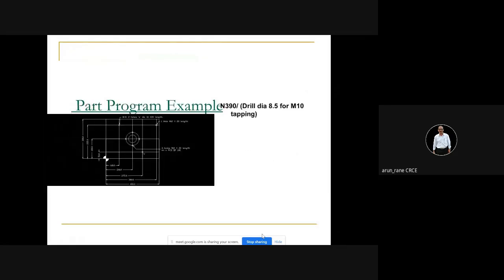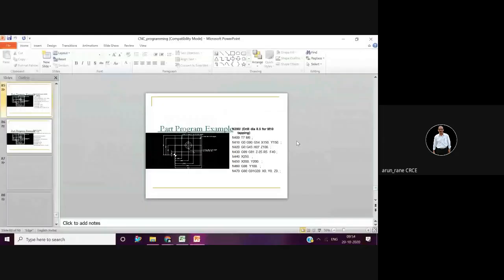Then the last operation, that is M10. So for M10 now the tool number is 7.